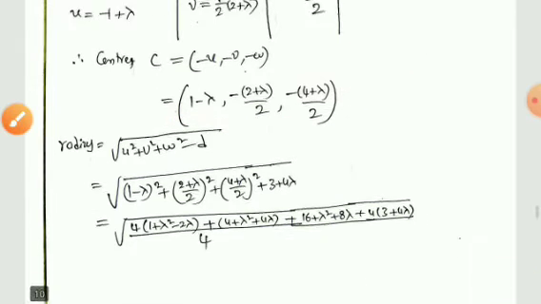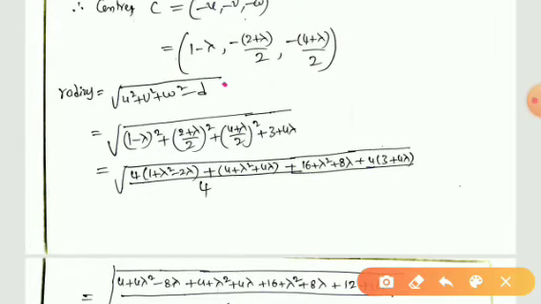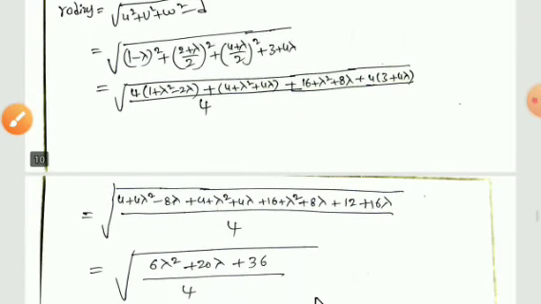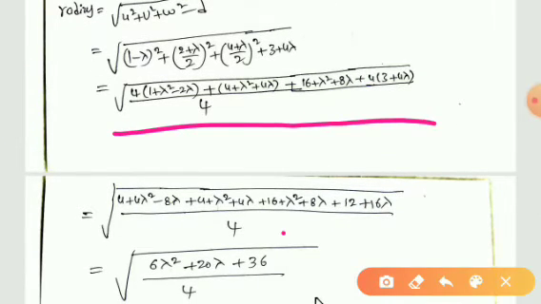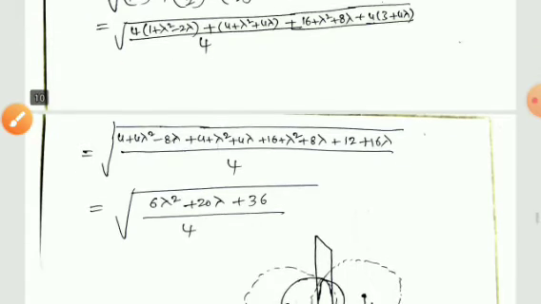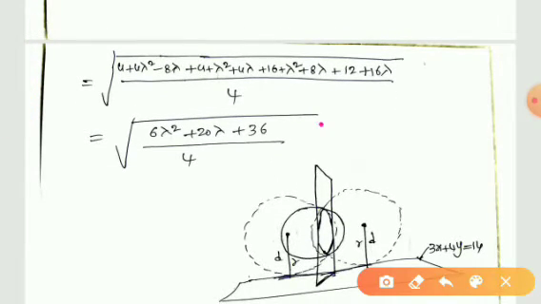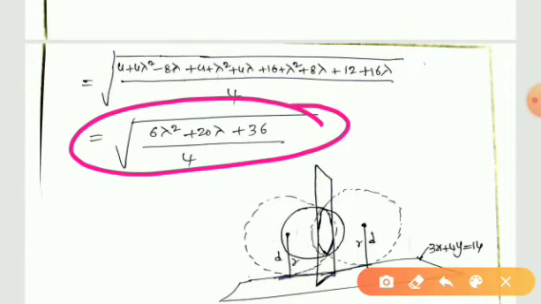And to obtain the radius of the sphere, this is the principle. By keeping the values of u, v, w and d in this principle, on simplification, we will get finally, this is the complete simplification part, and finally you will get this is the radius of the sphere.